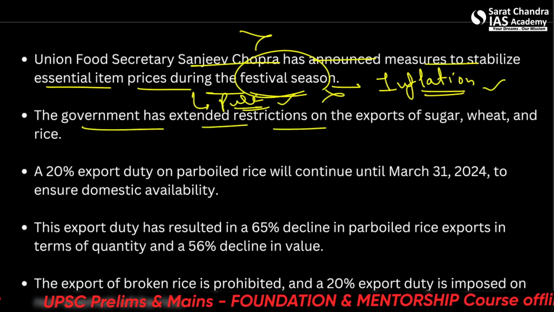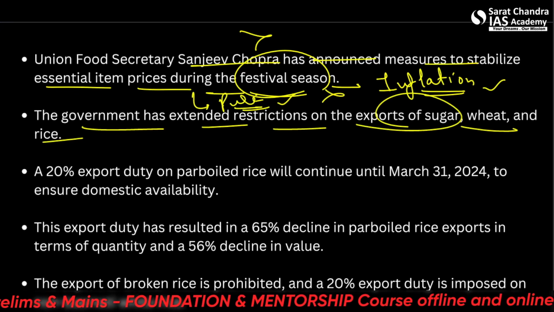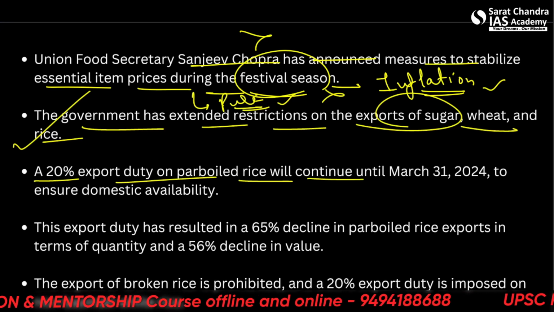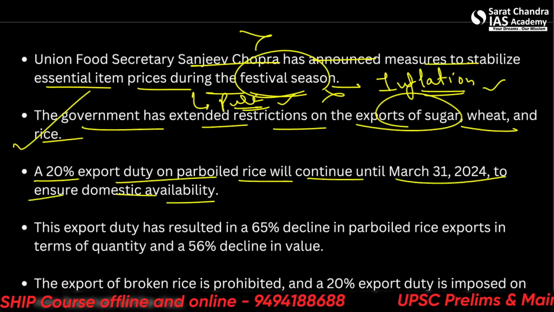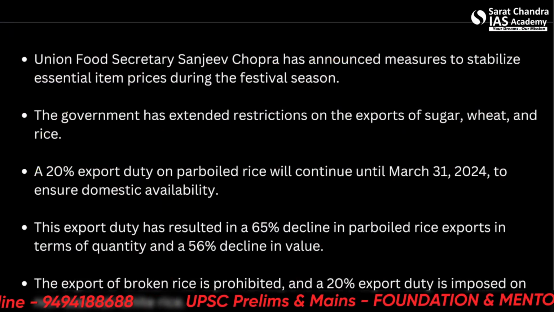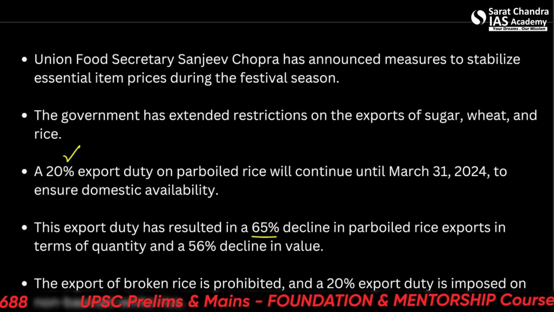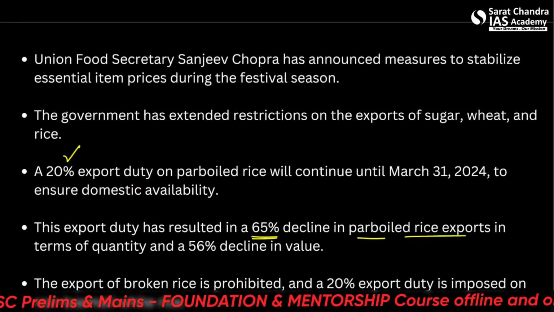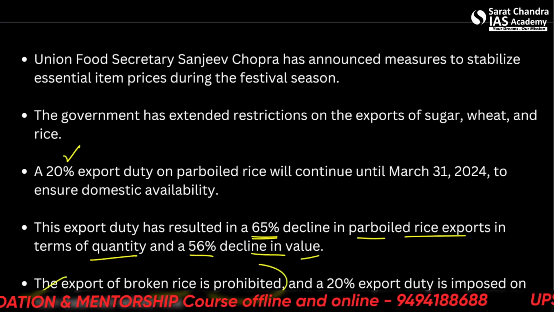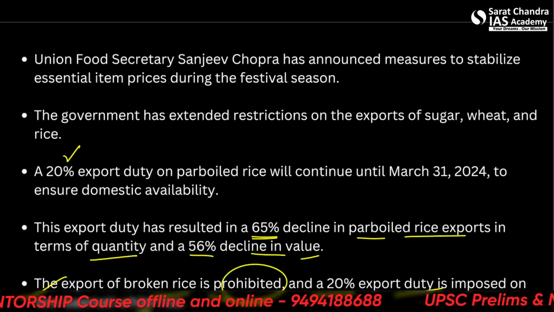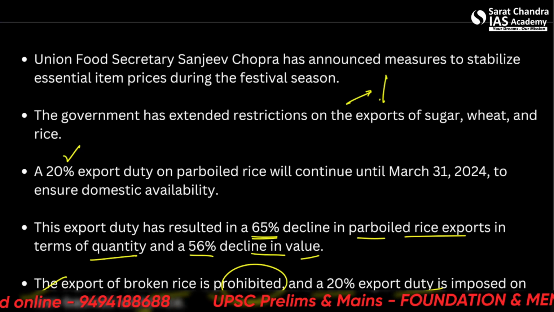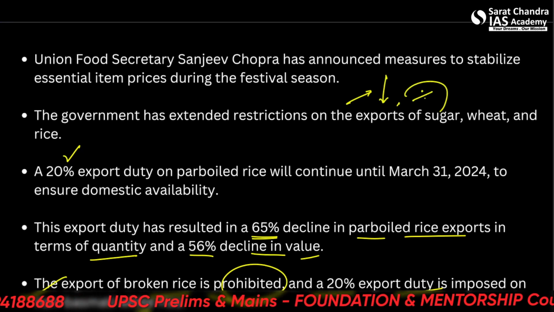The government has extended restrictions on the export of sugar, wheat and rice. Okay. So this you can state as an example. A 20% export duty on parboiled rice will continue to ensure domestic availability. Okay. So there is export duty also. So people will essentially not be exporting items because the duty is too much. This export duty has resulted in a 65% decline in parboiled rice exports in terms of quantity and a 56% decline in value. The export of broken rice is prohibited and a 20% export duty is imposed on non-basmati white rice. So these details are not important. What's important is there is a reduction in the exports as well as the policy is to increase the export duty.